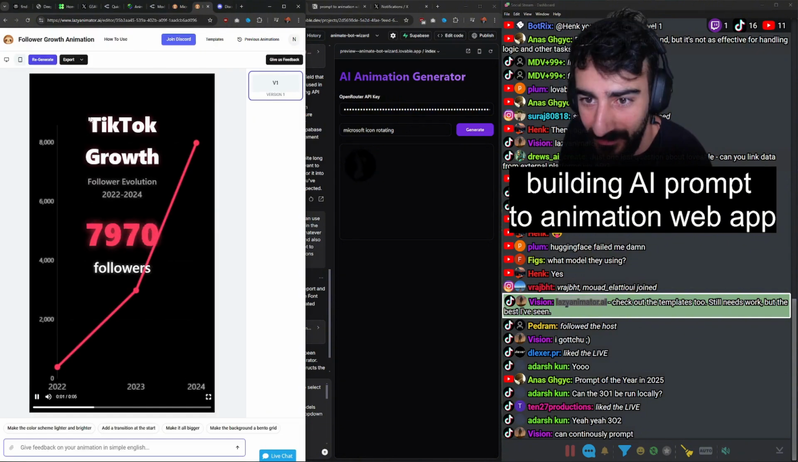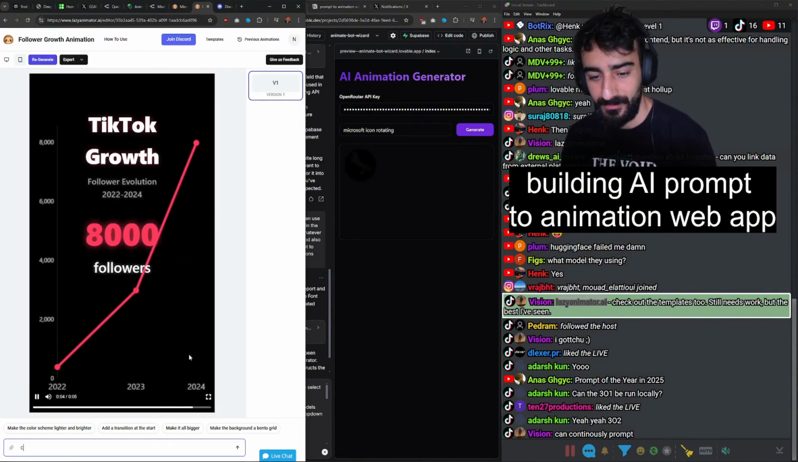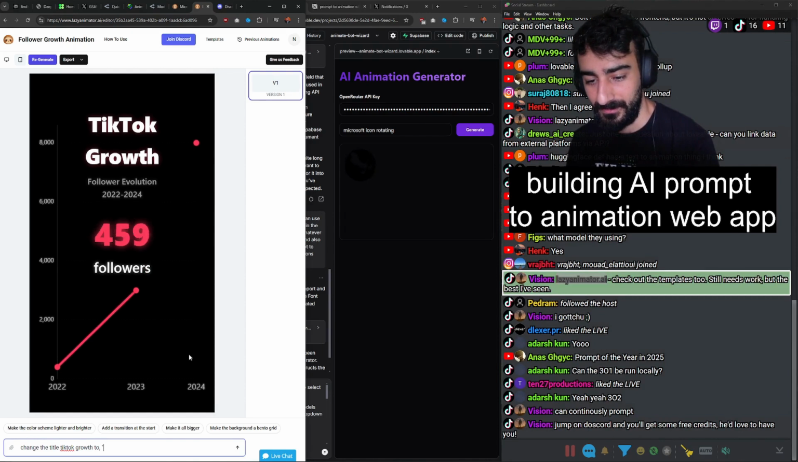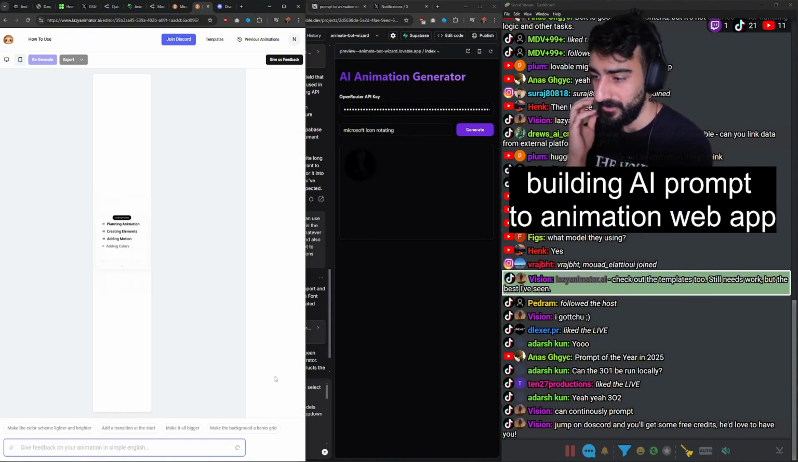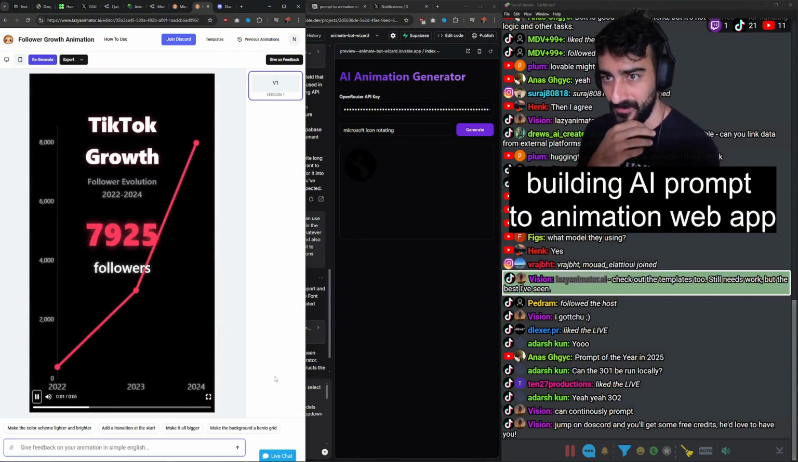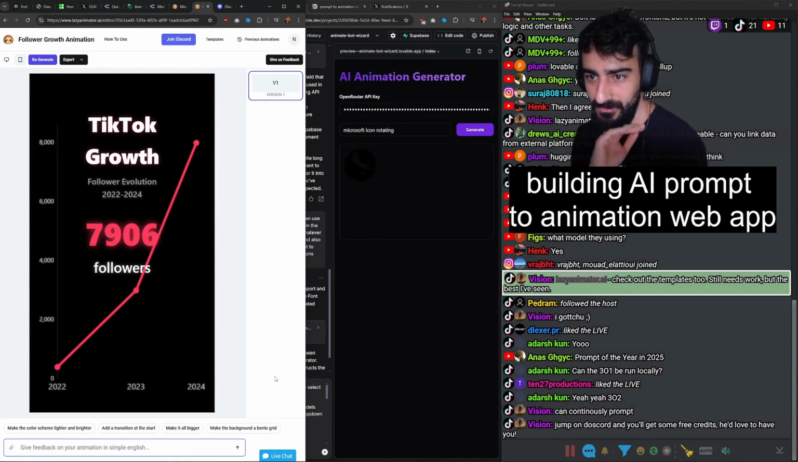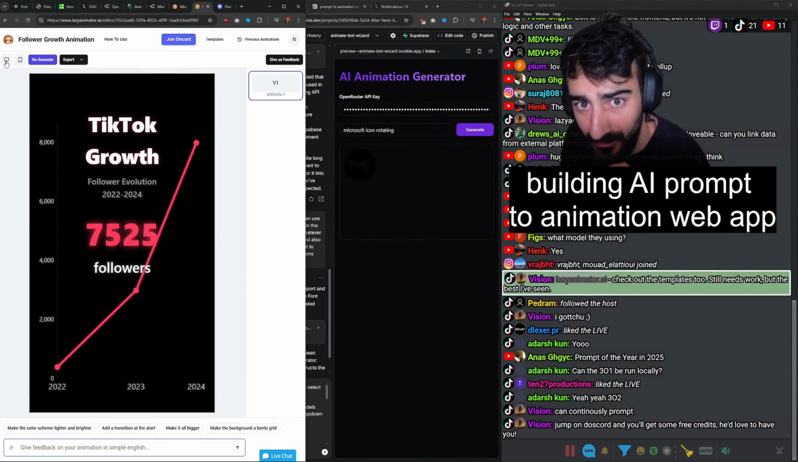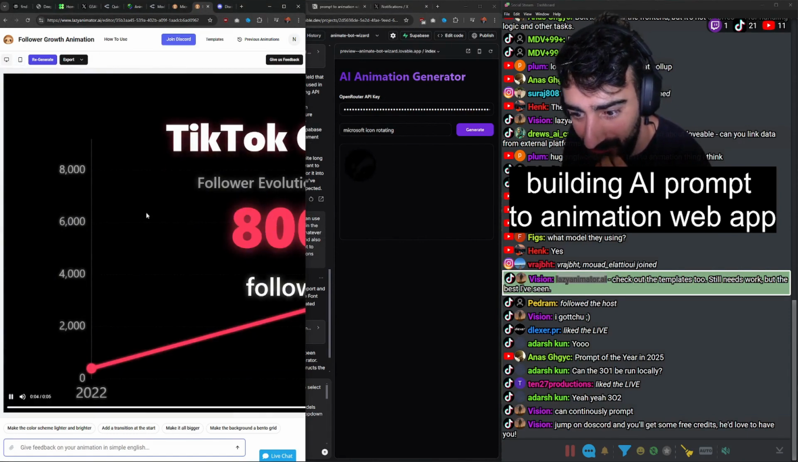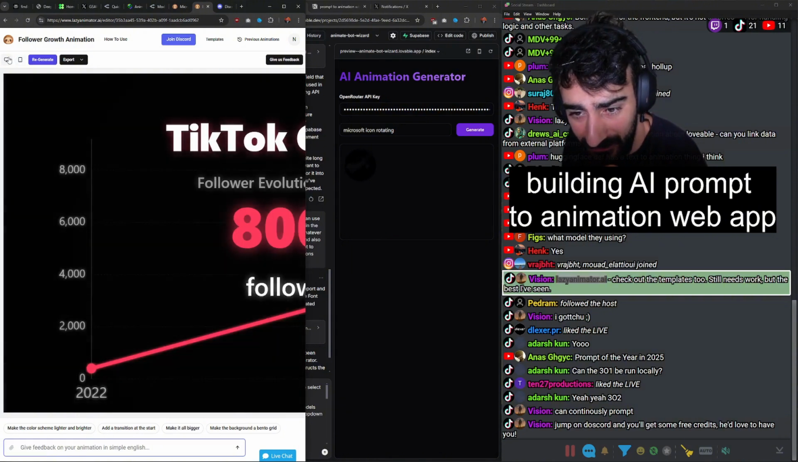TikTok growth. And then you can give it like change the title TikTok growth to like PP size growth, and make the colors from red to purple. You can continuously prompt. Jump on Discord and you get some free credits. How do you see how many credits you have? Oh, it didn't take my feedback. You can even upload images. Dude, that's sick. Can you export as video or GIF? Wow, they even have responsive mobile and desktop mode.